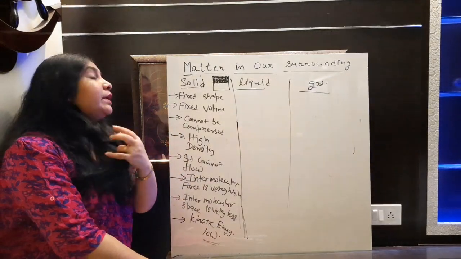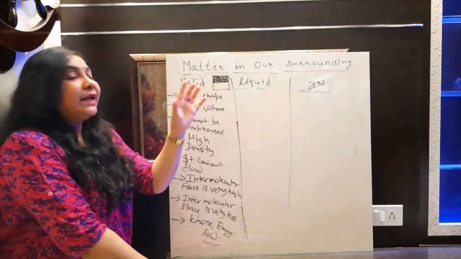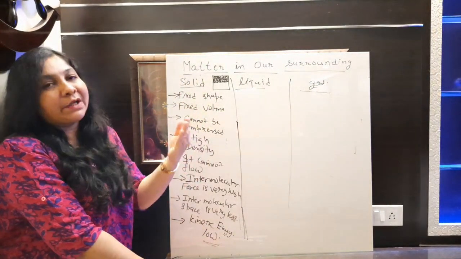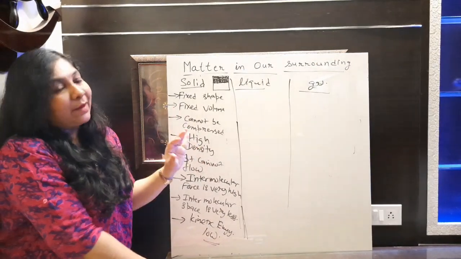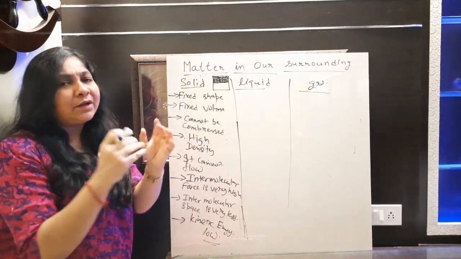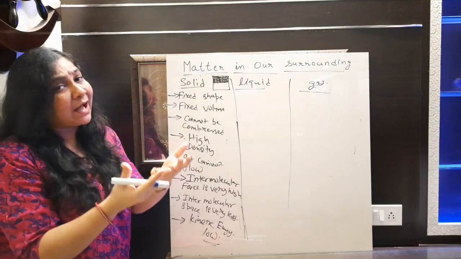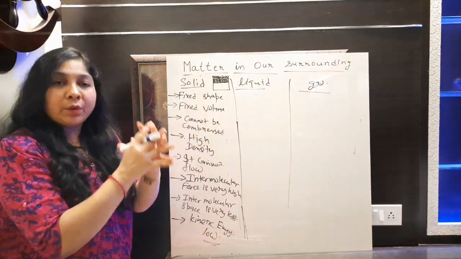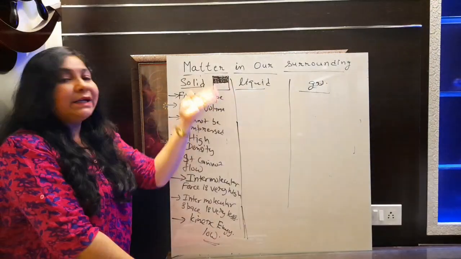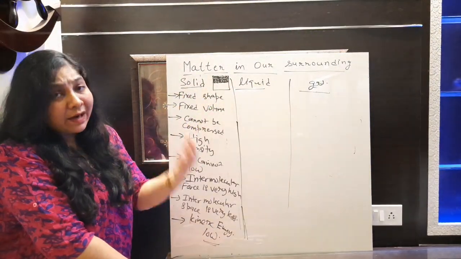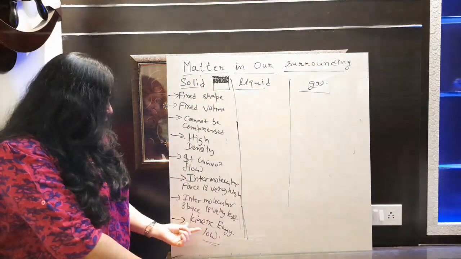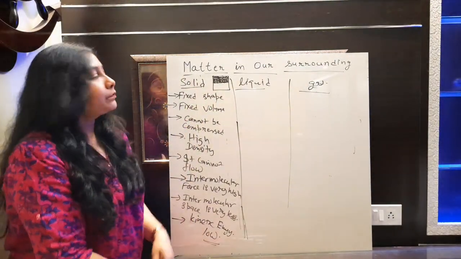Now let's talk about intermolecular force. The particles are very nearby to each other, and because of that the force of attraction between them is also very high, because particles are very close to each other, so they can attract each other with very high force. Fine now. So because of that, the intermolecular force of attraction between the particles is very high. Got it? Now let's talk about kinetic energy.